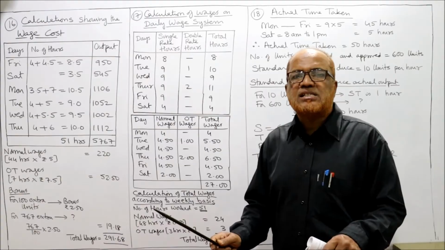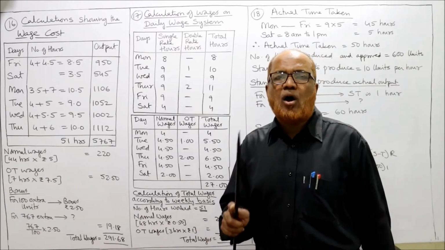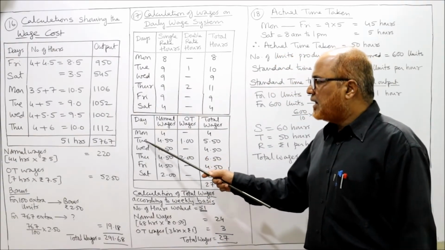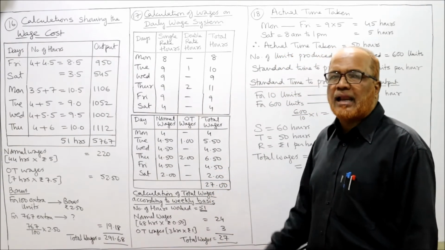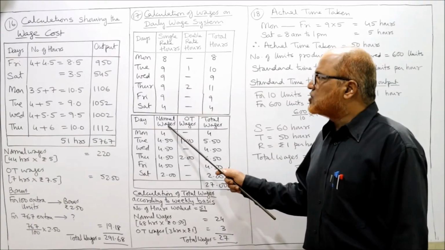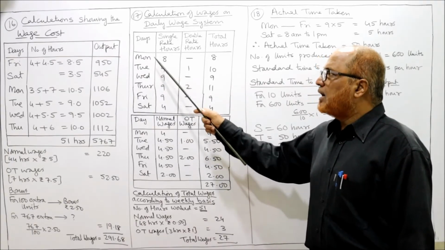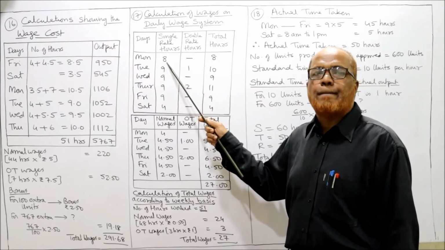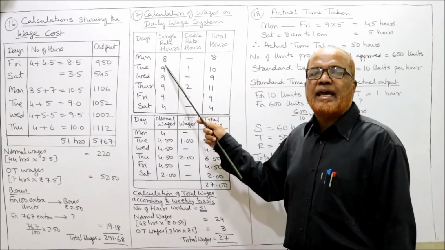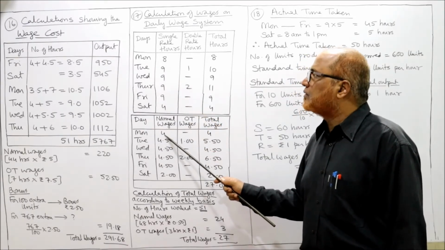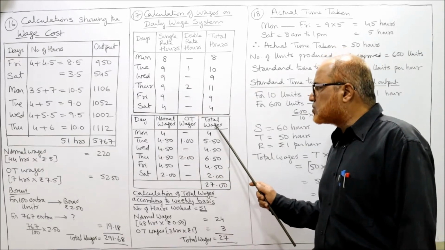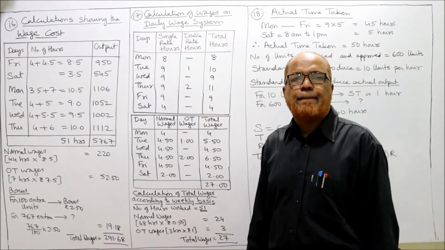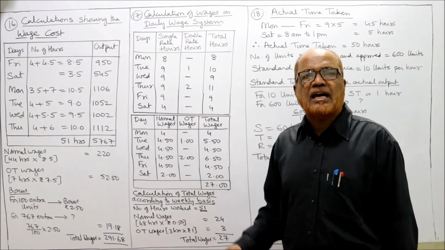In this way we have classified on each of the days how many hours are single rate and how many are double rate. Now the days: Monday, Tuesday, Wednesday, Thursday, Friday, Saturday. Now I am calculating the wages. Normal wage: on Monday he has worked for 8 hours and all 8 hours are normal rate. Normal rate is 50 paisa, 0.50. So 8 into 0.5 you will get 4 rupees. He will get only normal wages. No overtime wages on Monday because he has not worked more than 9 hours.